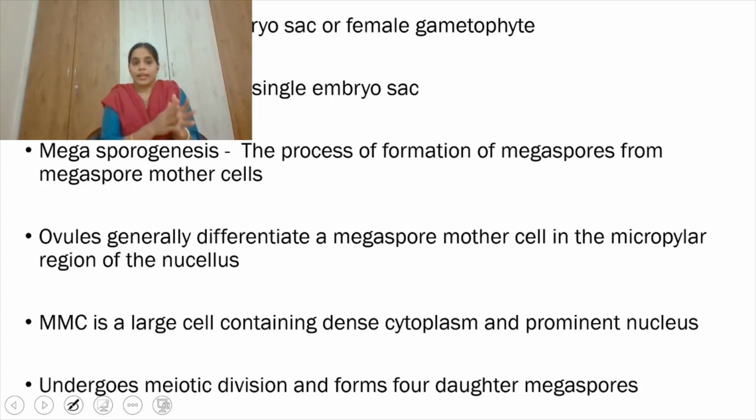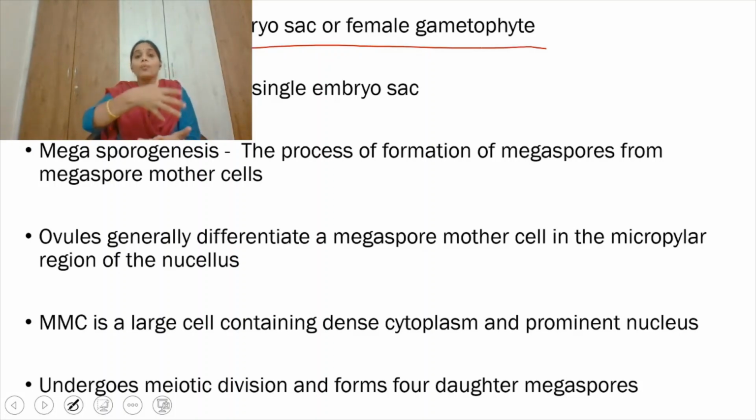So the nucellus contains the embryo sac or female gametophyte. How does it form? See, I said a group of cells is present inside the nucellus, right? In this group of cells, a differentiation takes place. One of the cells gets converted into the megaspore mother cell.